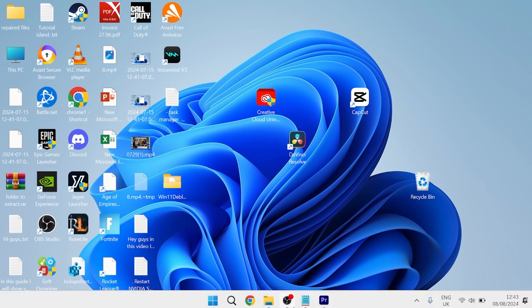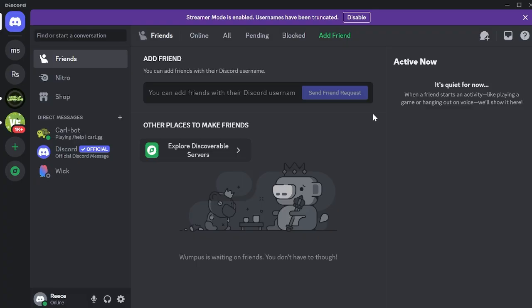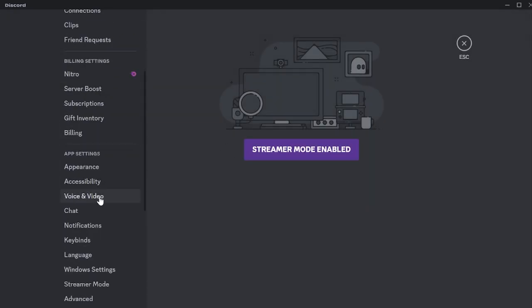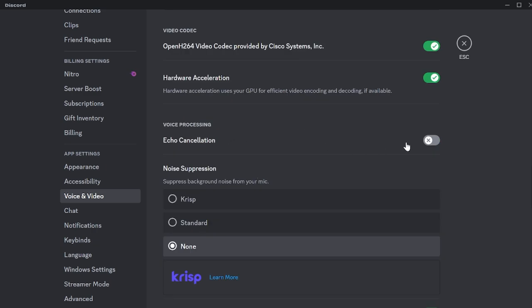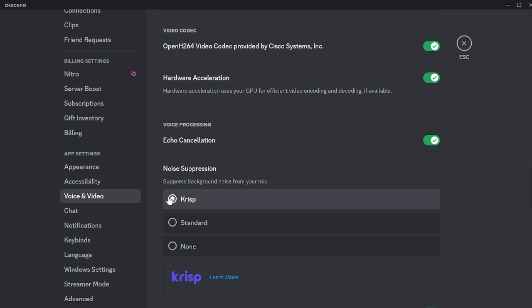For example, if you're using the Discord application, then you can come over to the user settings at the bottom here inside of voice and video, and then if we scroll down to the bottom here, there'll be an option for echo cancellation as well as noise suppression, which we can set to crisp. Now just by enabling these two features alone is going to help reduce any background noise you might be picking up, and depending on the application you're using you should have a similar sort of option available.